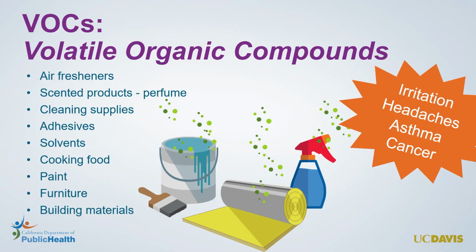These chemicals are part of a broad group of molecules called volatile organic compounds, or VOCs. There are lots of sources of VOCs indoors besides combustion. This includes air fresheners and other scented products, most cleaning supplies, adhesives, solvents, pesticide sprays, and even food, especially when it's being cooked. In fact, lots of materials will off-gas or release VOCs, but this usually goes away over time. Think of the smell of freshly painted walls or that new car smell. That's from VOCs. Some examples of VOCs commonly found indoors include formaldehyde, ethanol, aromatic compounds such as benzene and toluene, and terpenes.